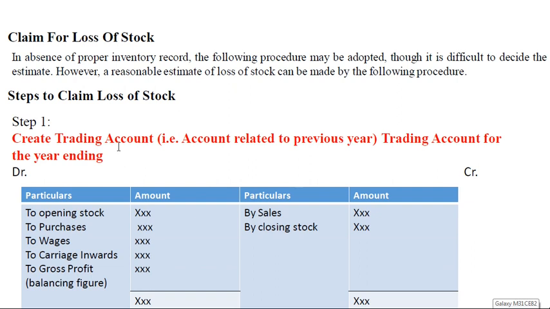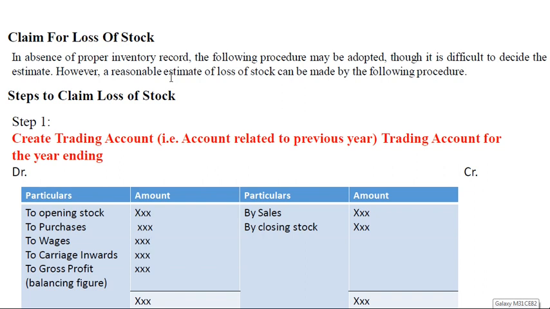Why we go through these steps is if we don't have proper records. At that time it is difficult to estimate how much loss took place. So in that case, they go through these 3 steps and find out the estimated loss or actual loss.